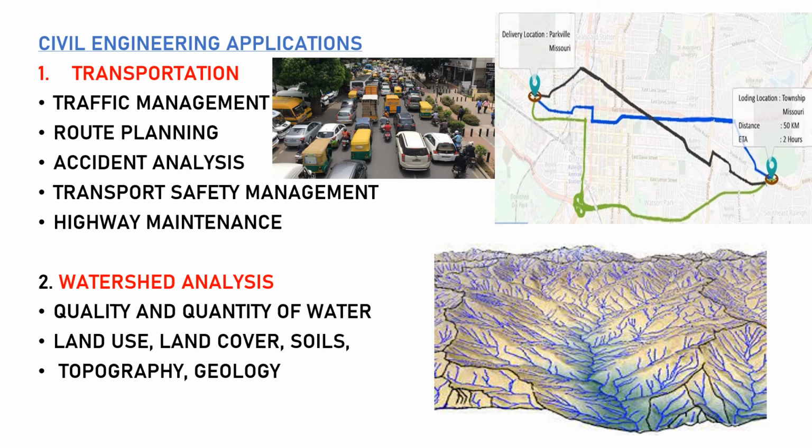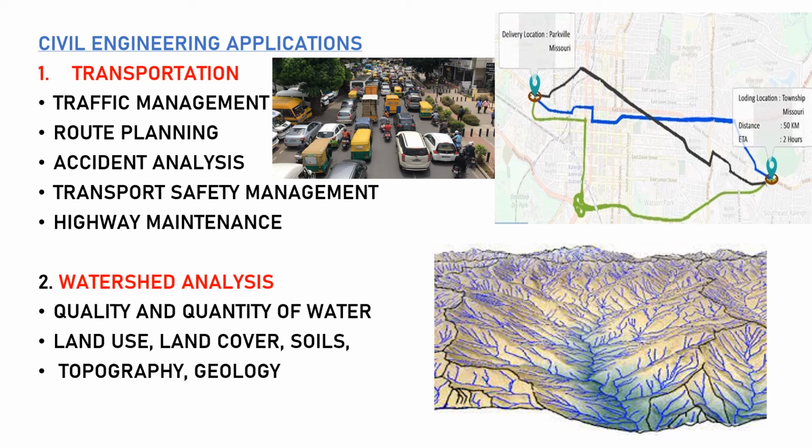Now we have civil engineering applications. First is transportation. In transportation we have traffic management. Here we can find volume of vehicles moving on a road. Then we have route planning. In this we can find which is the fastest and the shortest route. Then we have accident analysis. Here we can find what are the reasons for the accidents and how we can prevent them.